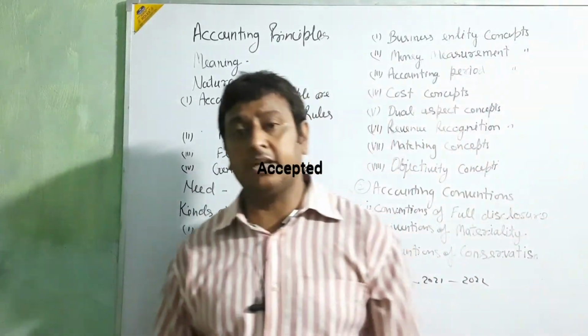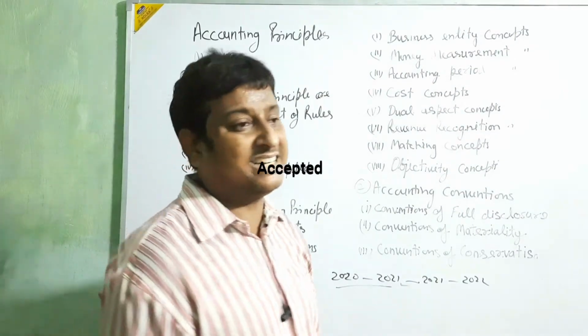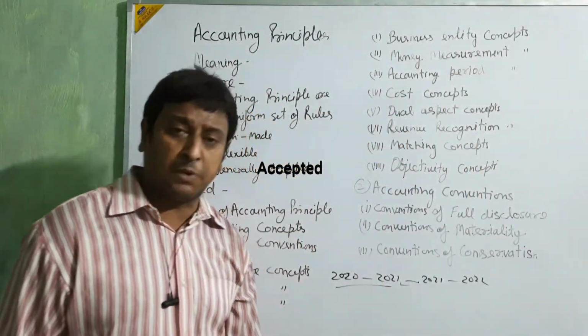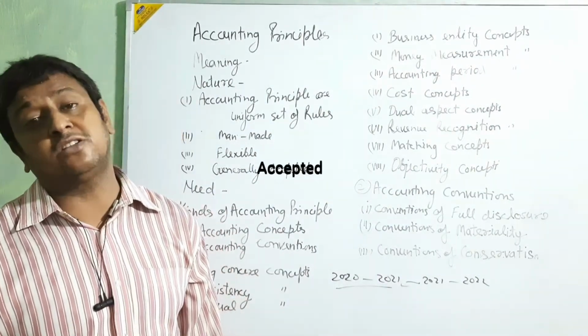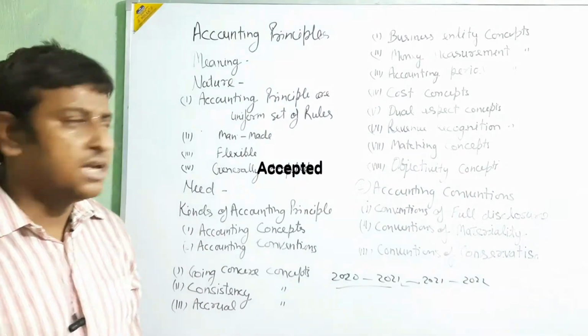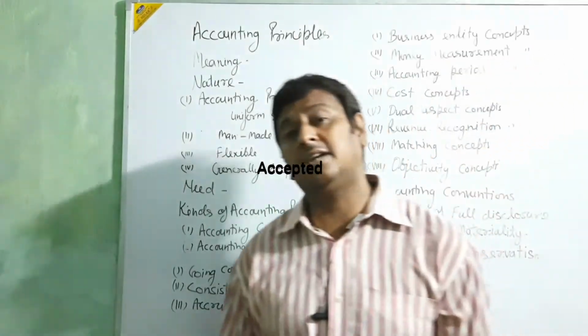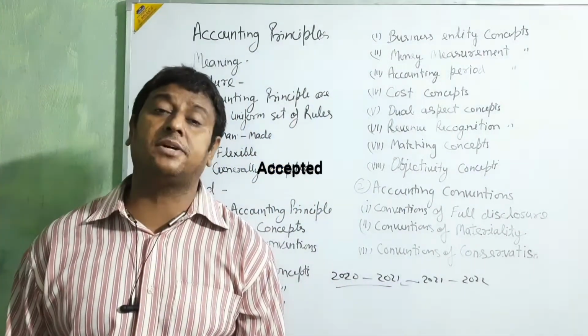In accounting, in the cost concept, they are telling that all the assets or liabilities which we are purchasing or selling, all the assets which we are going to purchase, will be shown in the business at their purchase price, beta. On their purchase price only. We don't show those assets after cutting depreciation, or after appreciation.